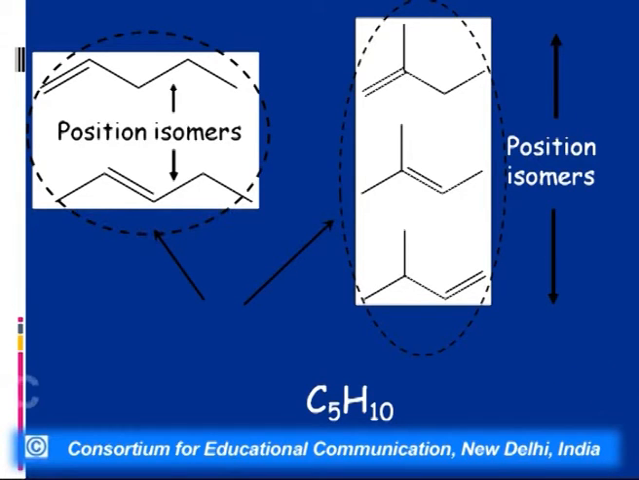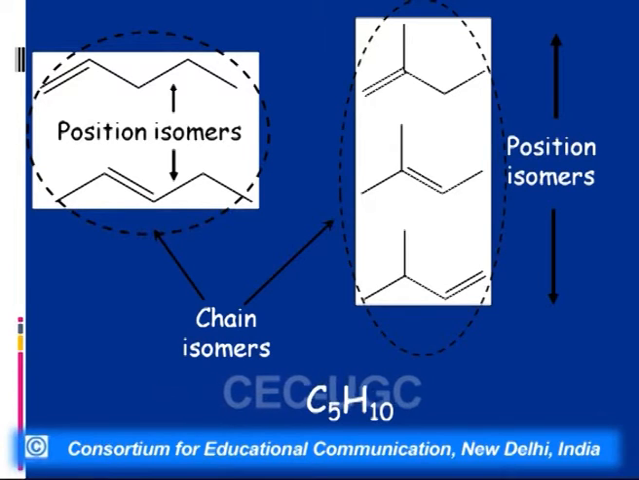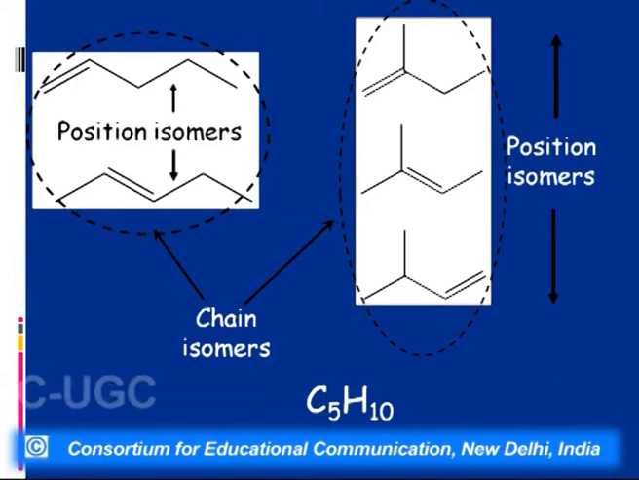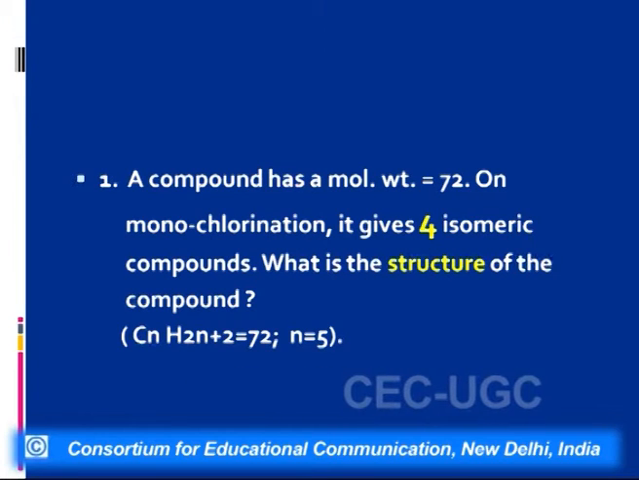Now if we look into the third structure and compare these two structures, then we find that these are chain isomers. Now if we look into a question before proceeding further, then what we know is that